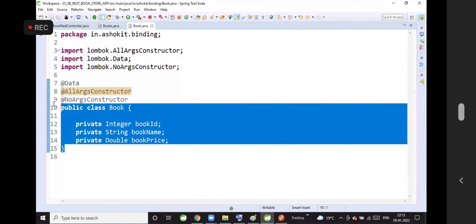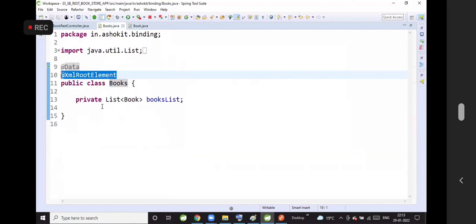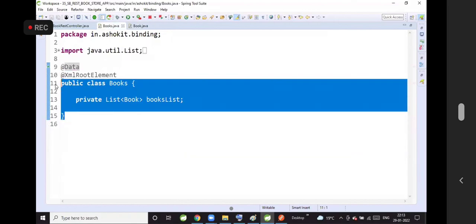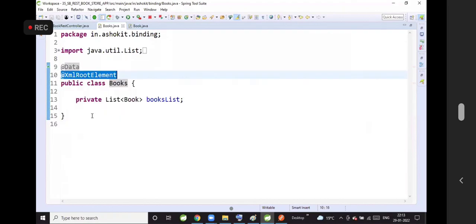There is no restriction on the class to convert into JSON. That is the reason you need not write any annotation related to JSON. It's not mandatory. For XML, it's mandatory because that is the specification we need to follow for the XML data. There should be only one root element. Your class should be represented as a root element. We have to specify that manually.